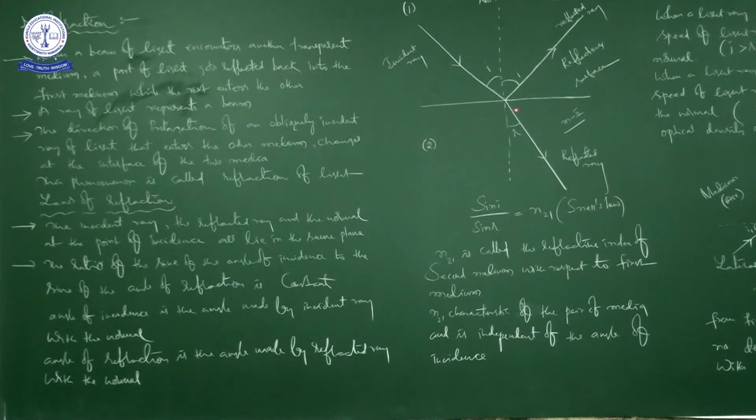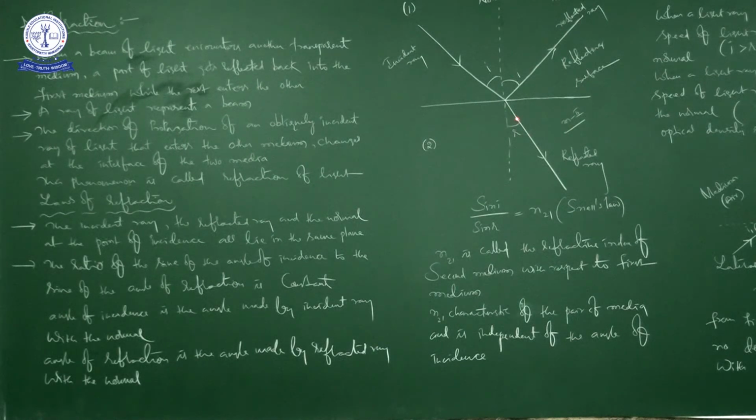When a light ray is traveling from one medium to another medium, I'll repeat, at the point of separation of both the media, it bends. That's it. So when light travels from one medium to another medium, at the point of separation of both the media, it bends.